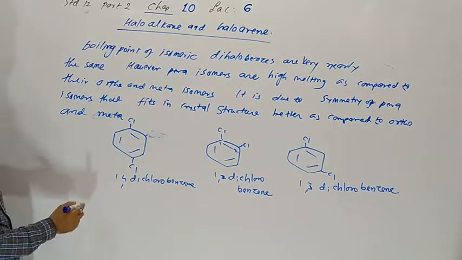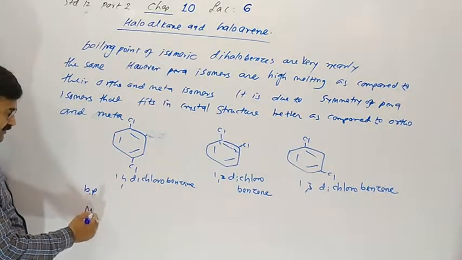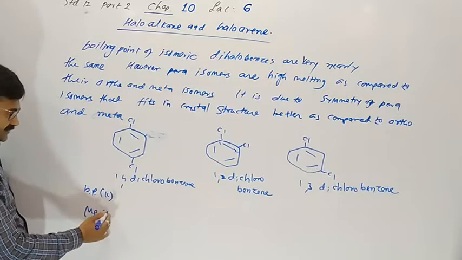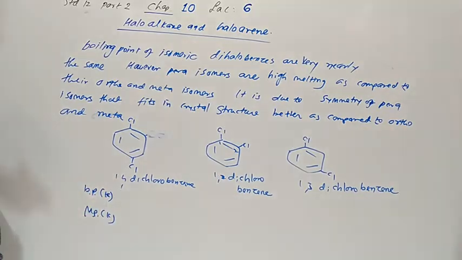Here the boiling point and melting point in Kelvin are given. Boiling point is nearly the same, but melting point is highest for para due to attraction.